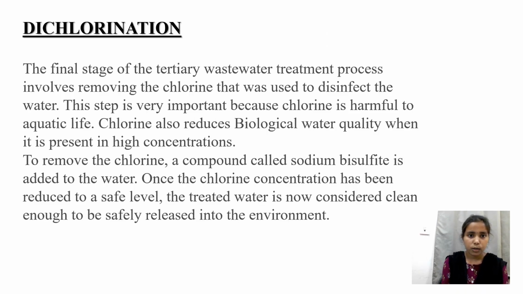Now coming to the process of dechlorination. The final stage of the tertiary wastewater treatment process involves removing the chlorine that was used to disinfect the water. This step is very important because chlorine is harmful to aquatic life. Chlorine also reduces biological water quality when it is present in high concentration. To remove the chlorine, a compound called sodium bisulfite is added to the water. Chlorine ions present in the water react with this chemical, and they can be removed. Once the chlorine concentration has been reduced to a safe level, the treated water is considered clean enough to be safely released into the environment.